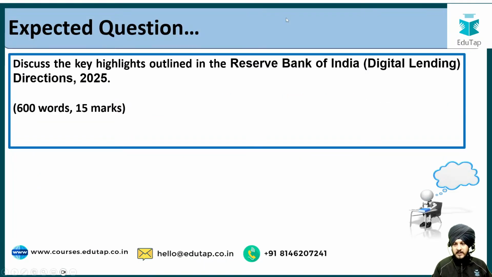Let us see the expected question for today, which is very much straightforward: discuss the key highlights outlined in the RBI Digital Lending Directions 2025. You have to write the answer within 600 words, and it carries 15 marks. We are going to see in a step-by-step manner what all it includes.